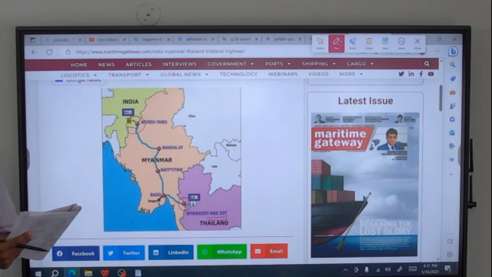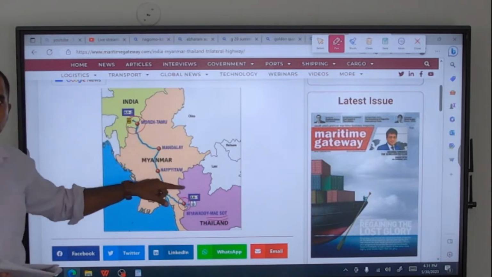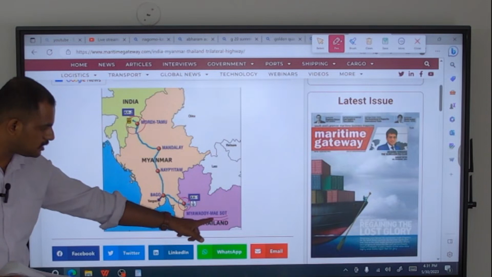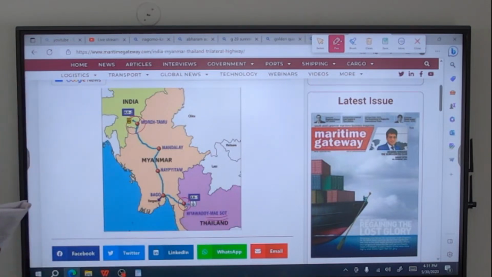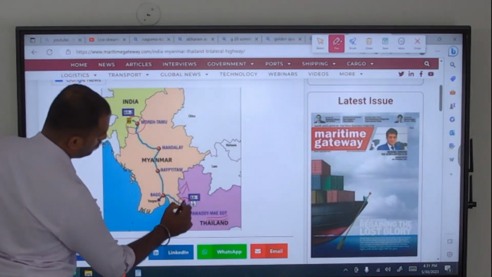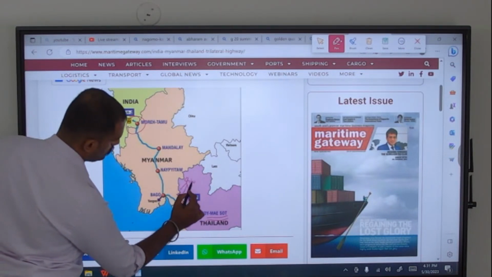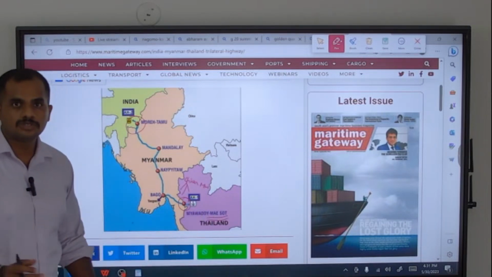Half of the second statement is correct, because Moreh in Manipur is correct, and it is reaching Thailand via Myanmar is also right. But in Thailand, the destination is Mae Sot, not Chiang Mai. Chiang Mai is somewhere around 300 kilometers north of the Mae Sot region of Thailand. So the second statement is also wrong.